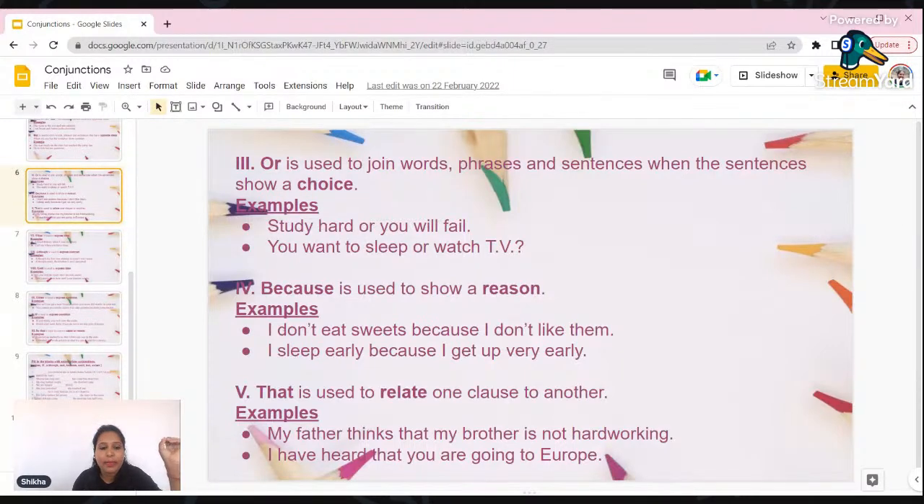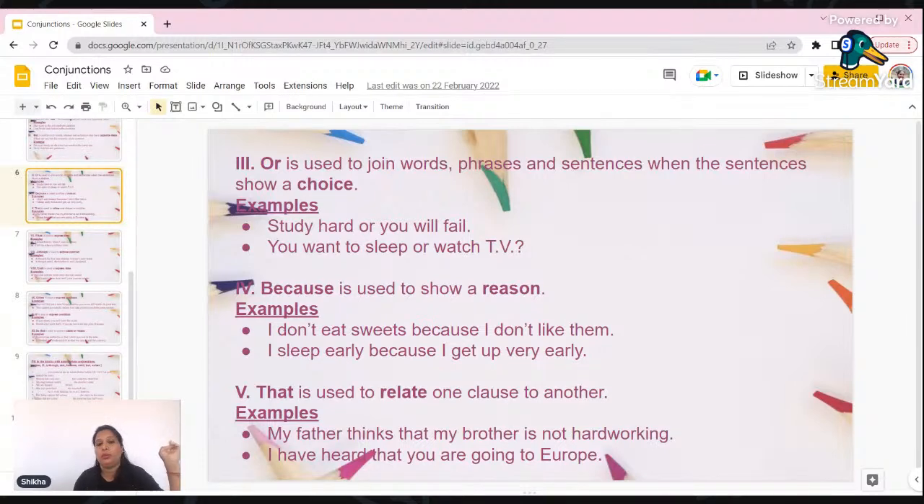For example, I don't eat sweets because I don't like them. If somebody asks you, why don't you drink tea? Because I don't like to drink tea. I sleep early because I get up very early. Why do you sleep so early? Because I get up very early in the morning. And the next conjunction is "that". "That" is used to relate one clause to another. That means when we are showing some relationship between them, in that case we are using "that".